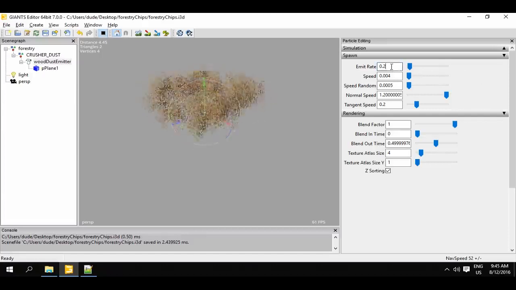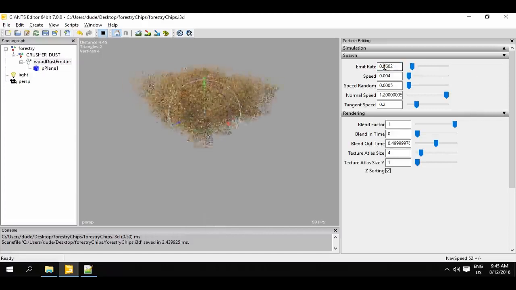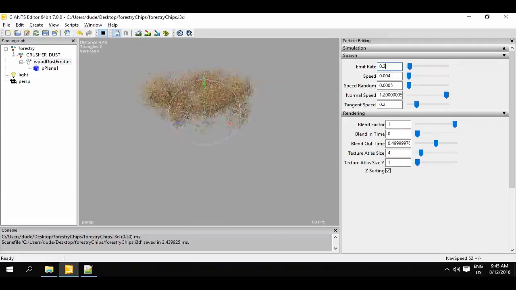First, we need to adjust the emit rate, which specifies how many particles are created per unit of time. It's recommended to try and keep the emit rate as low as possible, meaning generate as few particles as possible, because this keeps down demands on the CPU and graphics card. The next value, speed, indicates the speed of the particles when created.